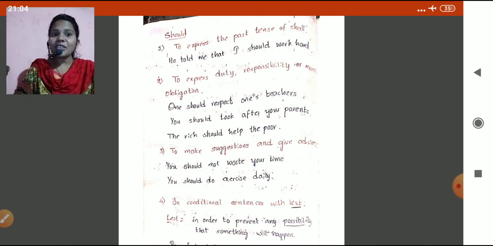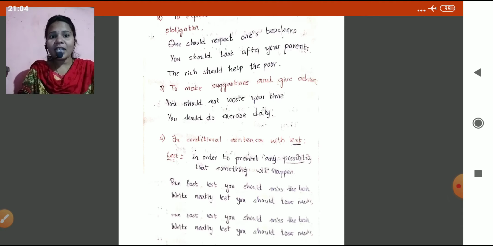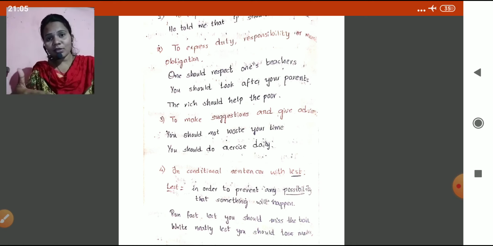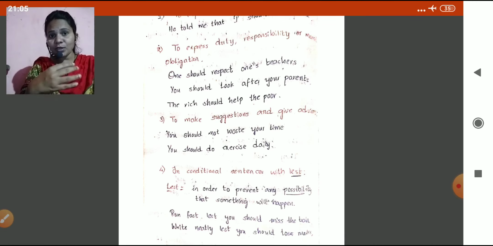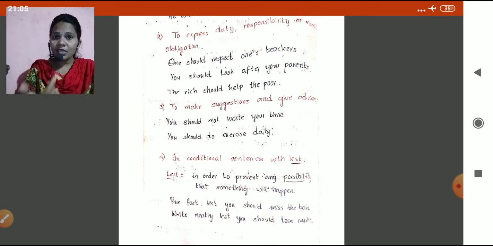To make suggestions and give advice: you should not waste your time. It's like advice, suggestion. You should do exercise daily. In conditional sentences with lest. Lest means to avoid something, in order to prevent any possibility that something will happen. So the word lest is used to avoid. I wrote the meaning there. Run fast lest you should miss the train. To avoid that, you have to run fast. Write neatly lest you should lose marks.